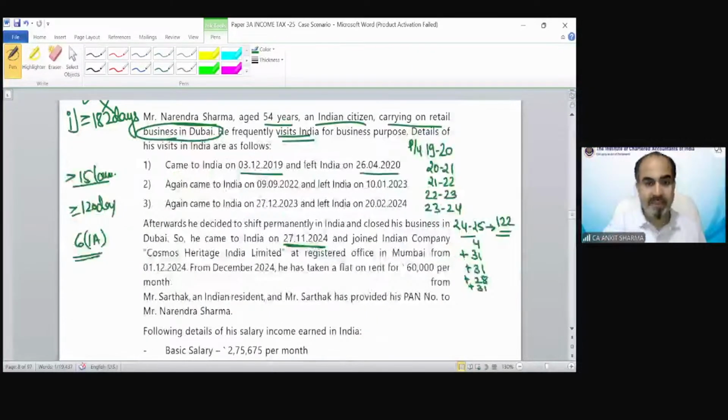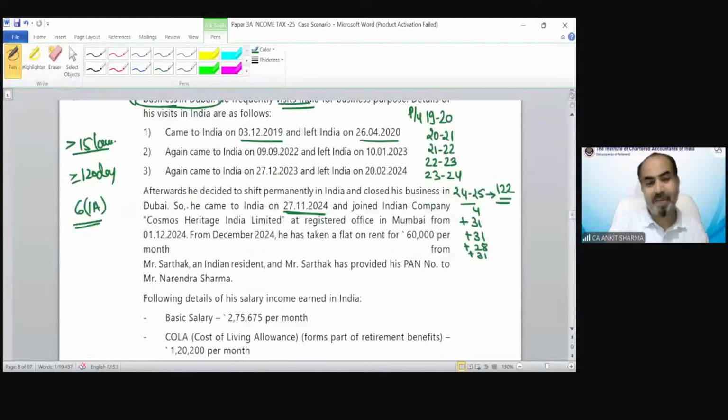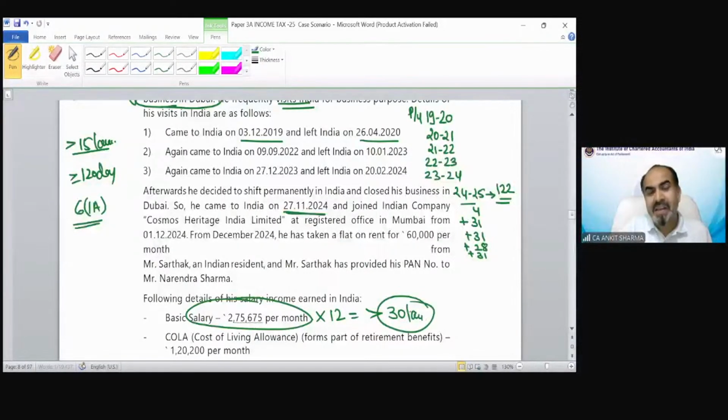Now, if you see the basic salary from India, it is 2,75,675 rupees. So that is more than at least 30 lakh rupees. So he is having income from India more than 15 lakh. And because the income is exceeding 15 lakh, I have to check this condition also.